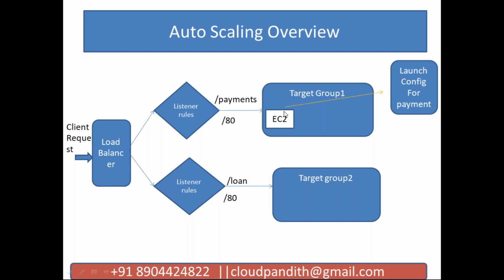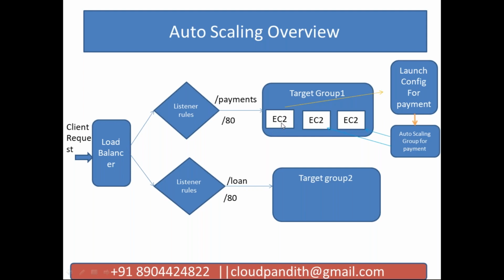So that's why you take the image of this machine and create a launch configuration, then from this launch configuration you create an auto scaling group. Auto scaling group is nothing but you have to set rules. Say you set a rule that at any point in time I want to maintain 2 servers, then it is going to launch 2 servers. These 2 EC2 instances will also have the same configuration that this first EC2 instance has, because with the help of this EC2 instance as an example, we have created these 2 EC2 instances.